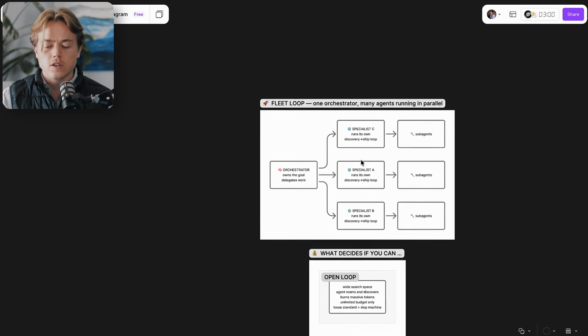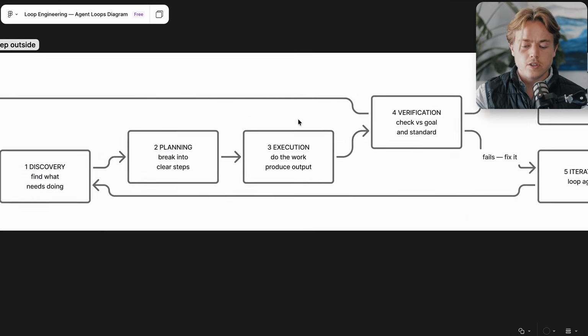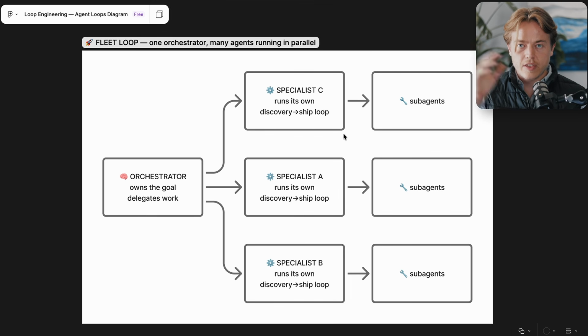And then another way to look at it that's a little bit more concrete is, here is an example workflow. You have the orchestrator agent that overlooks everything. So it knows what's going on and gives out tasks to the individual agents. So you'd have each of these specialists run their own discovery through ship loop, what we just talked about down here. But then they all come together to create the finished product.